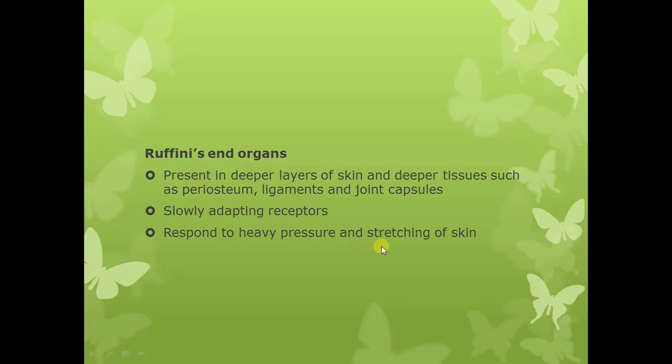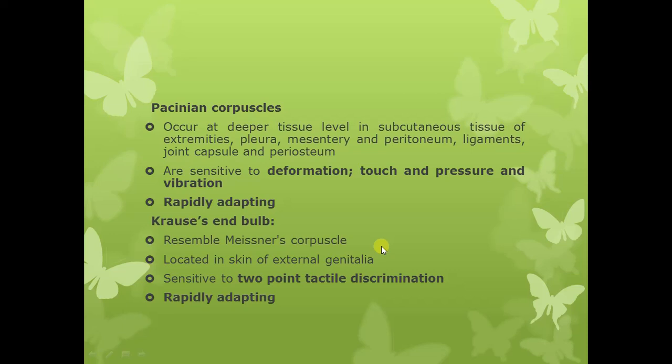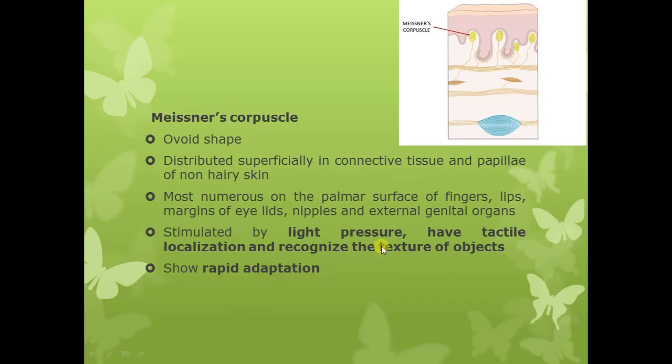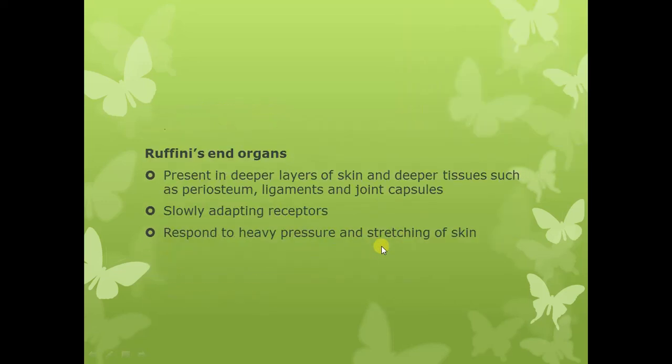So of the 4 types of encapsulated receptors that we studied, only the Ruffini's end organs are slow to adapt, while the other 3 that we studied, the Krause end bulbs, Pacinian corpuscles, and Meissner's corpuscles, are all rapidly adapting. Only Ruffini's end organs are slowly adapting encapsulated receptors.